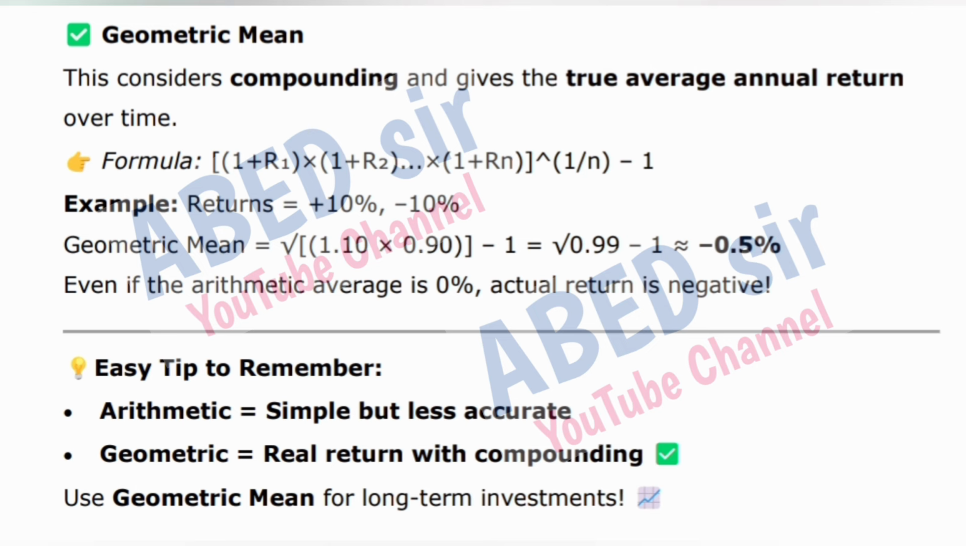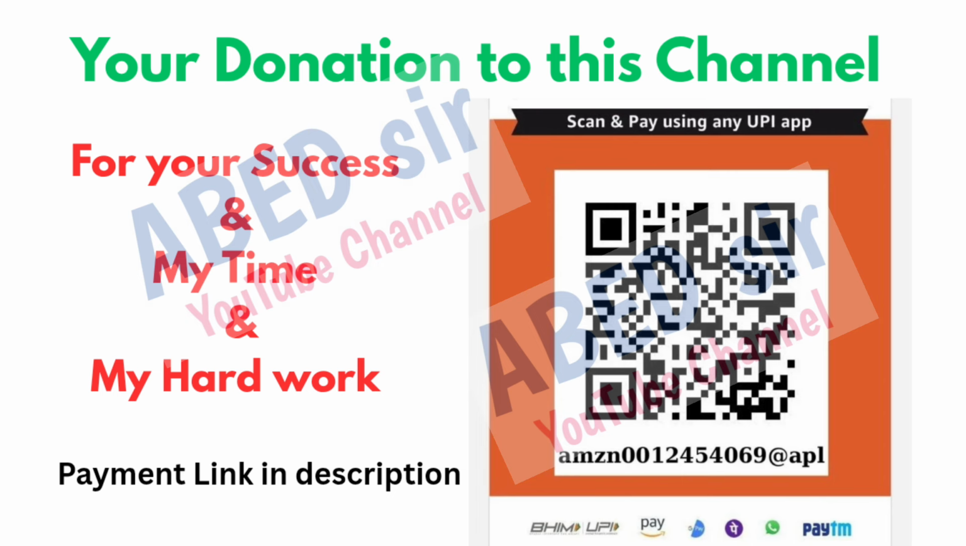Easy tip to remember. Arithmetic is equal to simple but less accurate. Geometric is equal to real return with compounding. Use geometric mean for long-term investments. Next, Unit 2. Long questions.